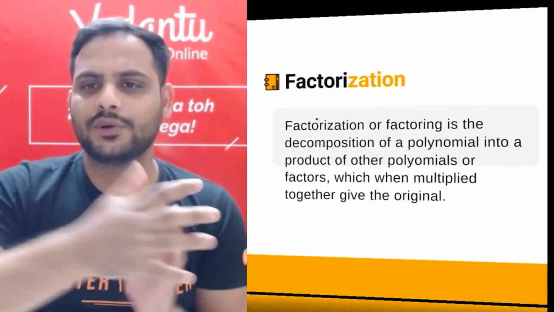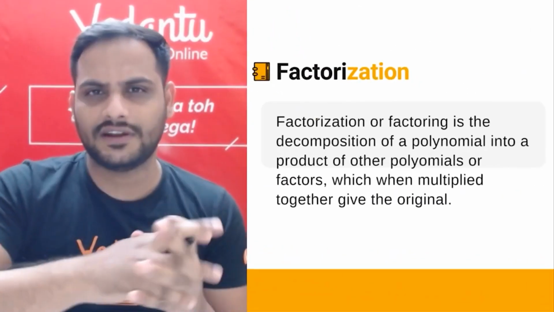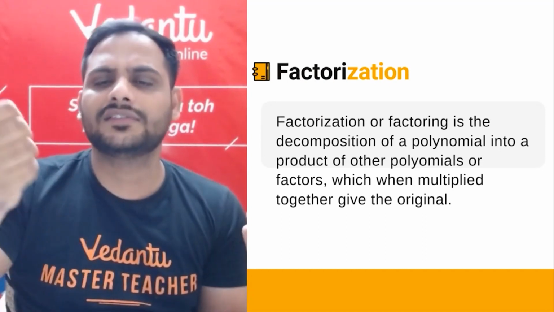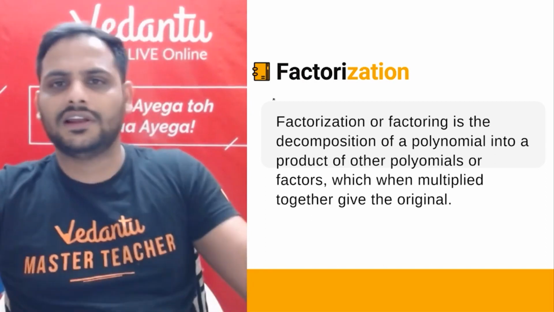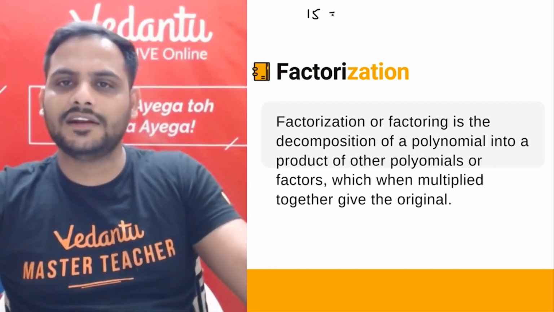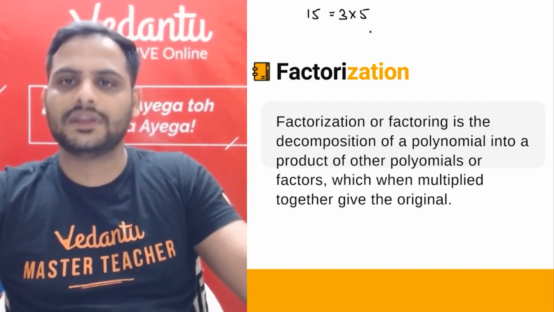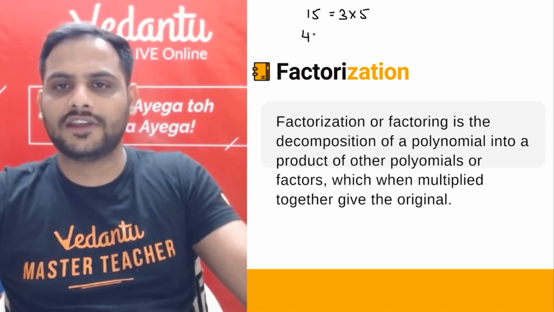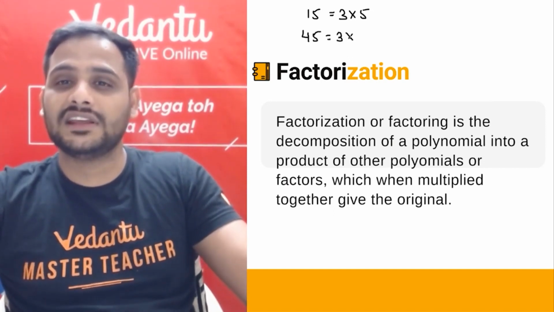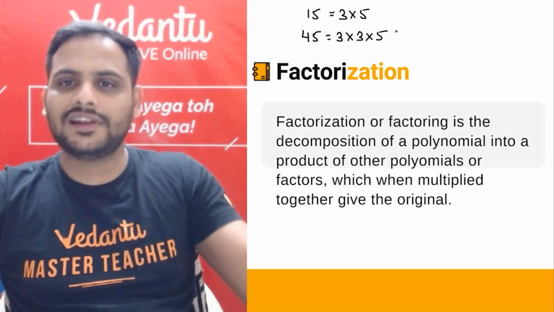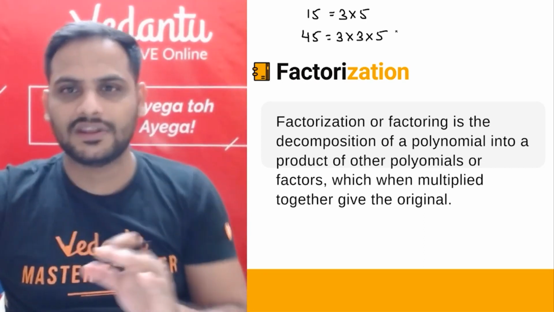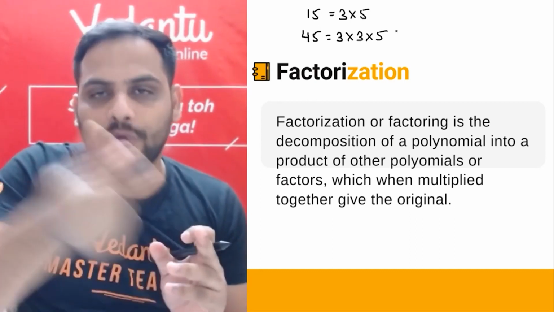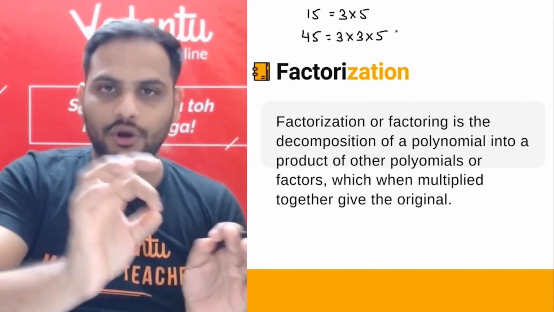Alright, now let's look at the questions first. So factorization, what is factorization? Factorization is like for numbers, you have talked about prime factorization. Like 15, I can write it as 3 into 5. Suppose let's say 45, I can write as 3 into 3 into 5. So this is like breaking a number into smaller prime numbers, writing a number as a product of prime numbers. It's called prime factorization.